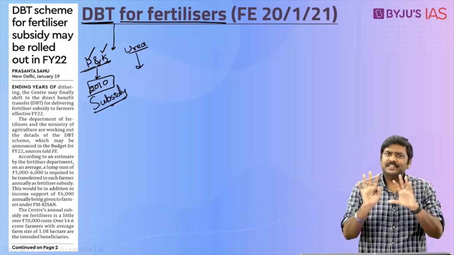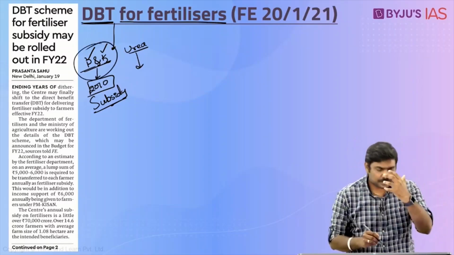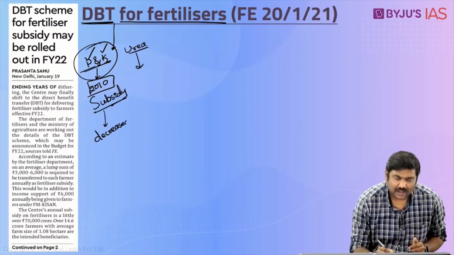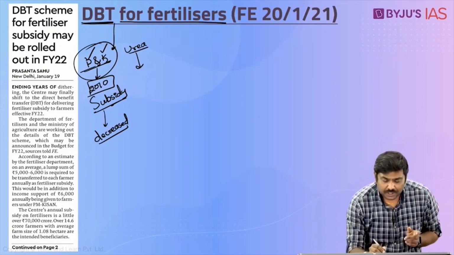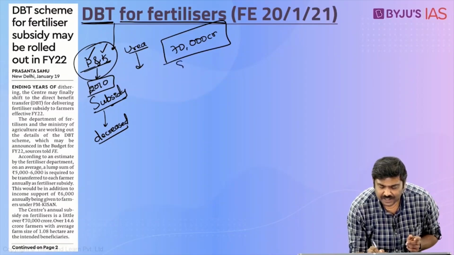Now, this article basically says that over a period of time, the subsidy which is given under P and K has decreased. Whereas in case of urea, the subsidy outlay, that is the subsidy which is given by the Government of India, has been increasing over a period of time. And totally, as per the latest data, more than 70,000 crore rupees of subsidy expenditure is incurred by the government.